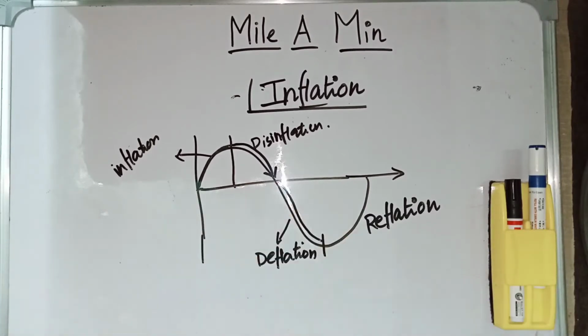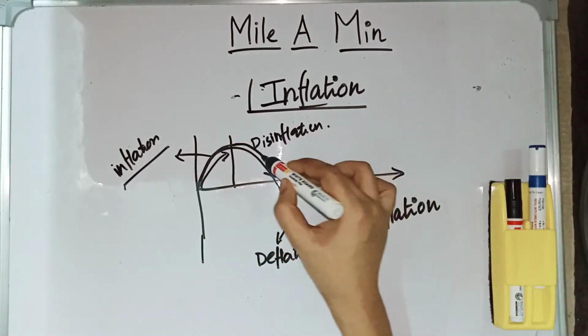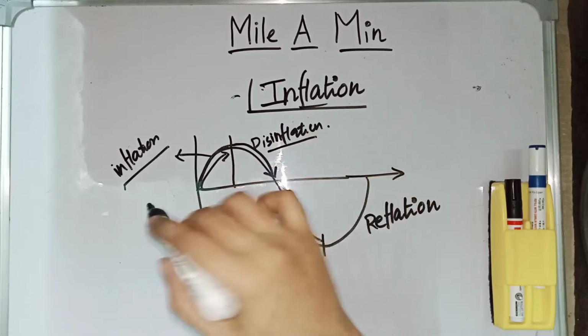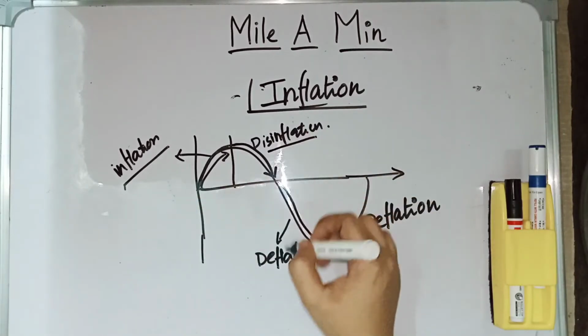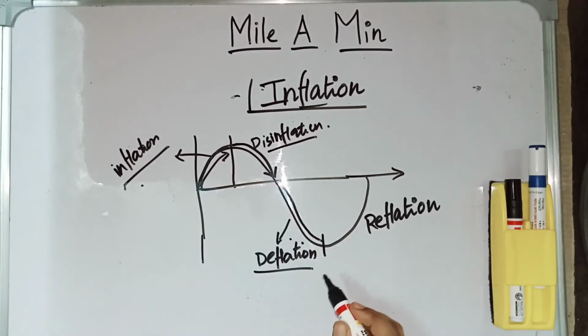This is the curve. First is inflation, where the price of commodities is increasing, and then disinflation, where the price of commodities is getting lower but not in negative territory. Deflation is the opposite of inflation, where the price of goods is in negative territory. The decrease in the price of goods is called deflation.